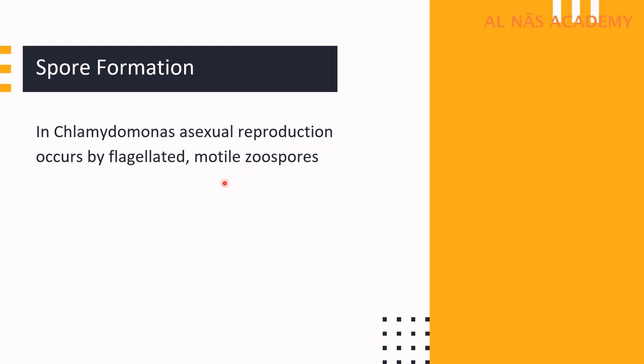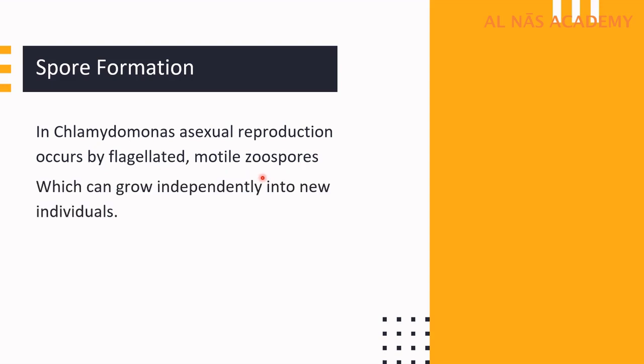This is a characteristic of lower plants, fungi and protozoans. Any spores having flagella and able to move are called zoospores. These zoospores later develop into a new individual.